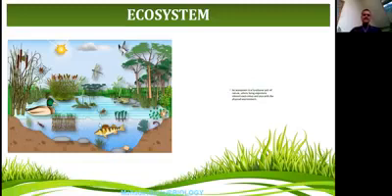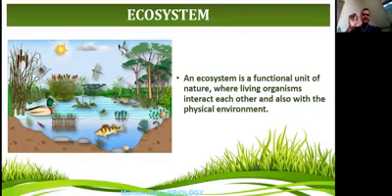Ecosystem means the surrounding that we live in. In other words, an ecosystem is a functional unit of nature where living organisms interact with each other and also with the physical environment, the abiotic components. The diagram which you are seeing here is one of the ecosystems. There are different types of ecosystem, and among them, this is one.